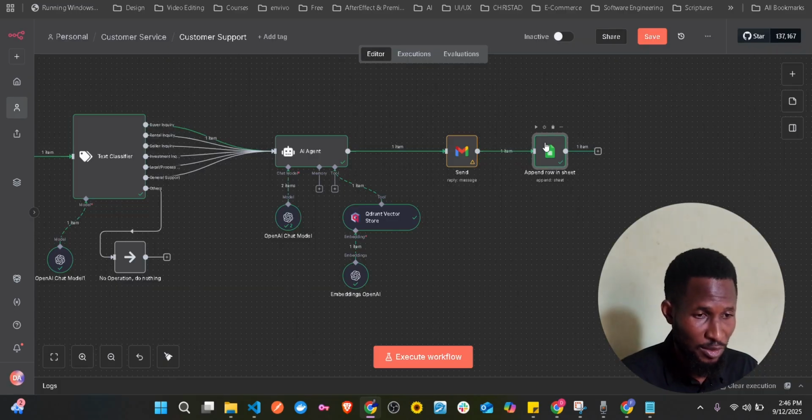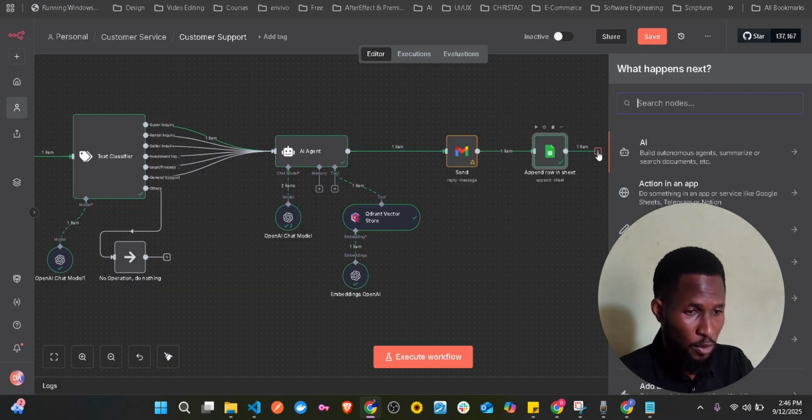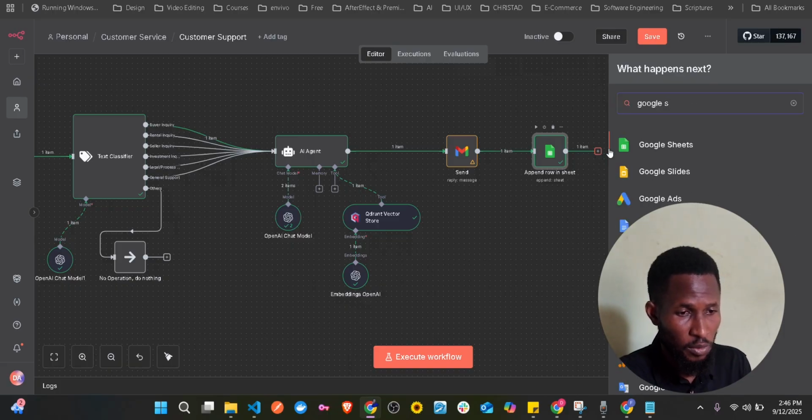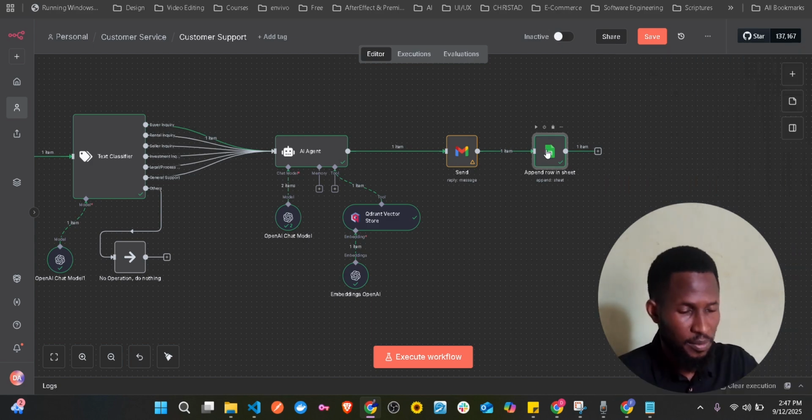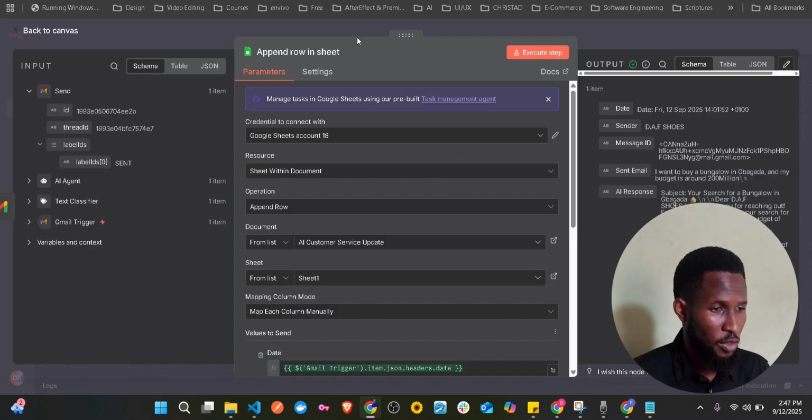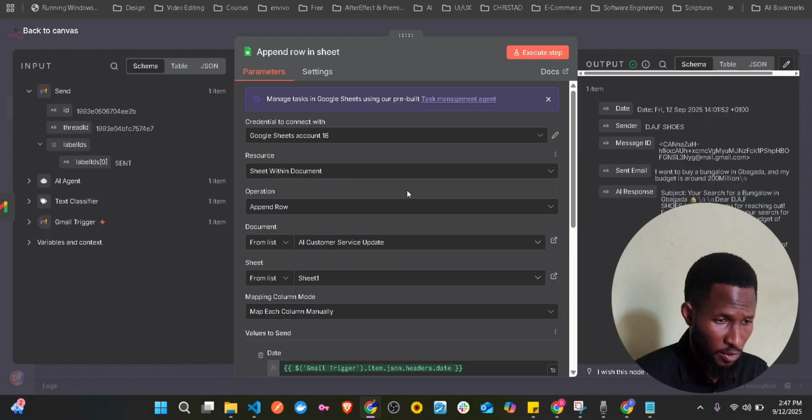And then this is it. So what you just need to do is come here, click plus, and search for Google Sheet. Just come here, and then what do you want to do? You want to append a row in sheet. You have to connect your credentials. I will do a special tutorial like I said. The resource is going to be sheet within the document, not outside the document, because you are using Google Sheet. And then the operation is append a row, that's what we want to do.